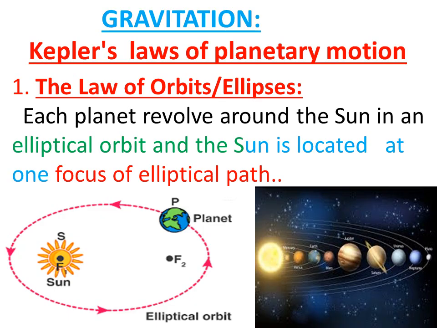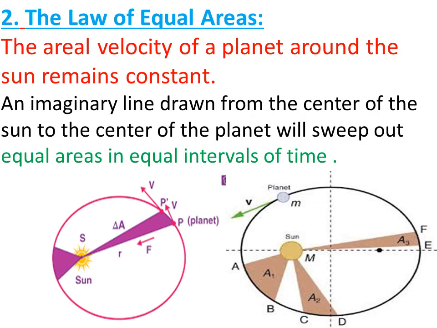That is the evidence, and Kepler's laws are basically based on the evidence present in the universe. After a study of the universe, the scientist Kepler gave three laws, also known as Kepler's laws of planetary motion.